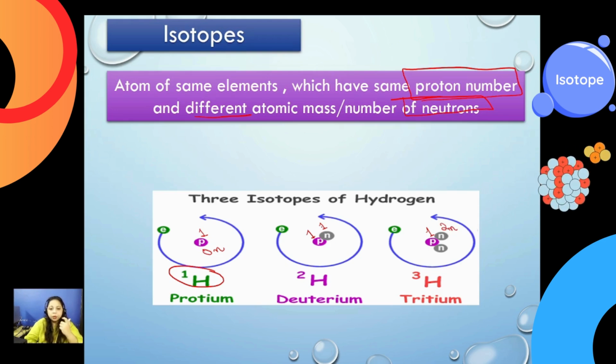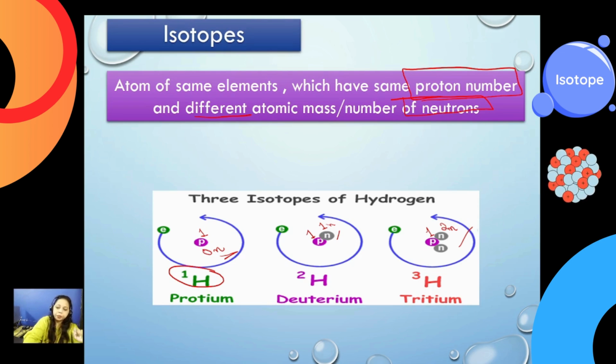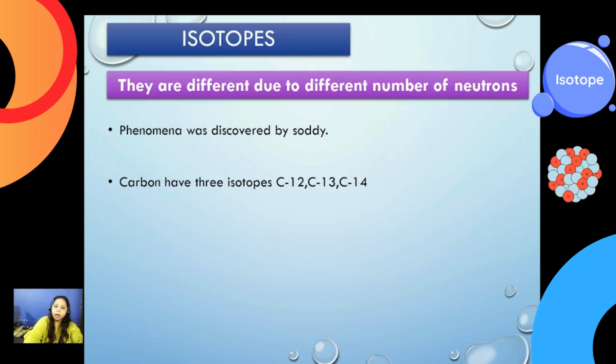Now, if you carefully look at this, you can easily see that the number of protons is not changing. It's one in protium, deuterium, and tritium. But if you look at the neutron number, the number is different. Here we have zero neutrons. In deuterium, we have only one neutron, but in tritium, we have two neutrons with one proton. So this is how you explain or define the isotopes.